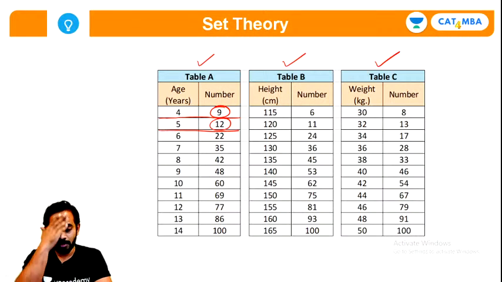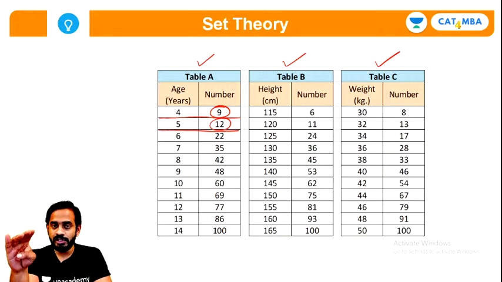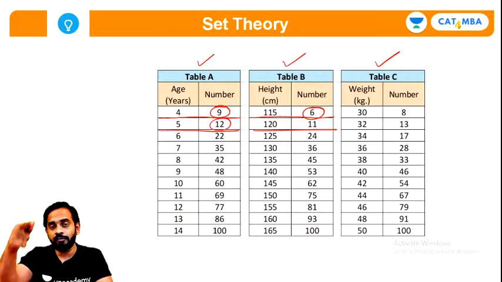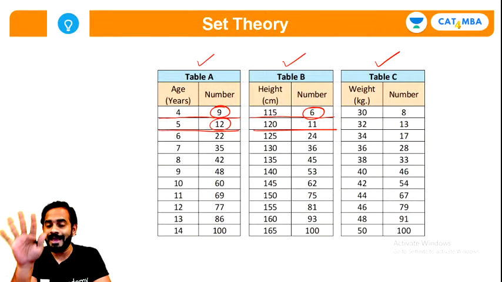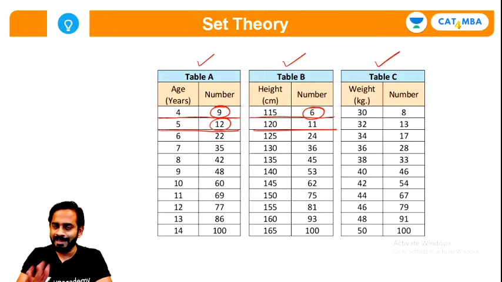Does it mean like this? The meaning will be जिनका एज 4 years है, 4 years और less, तब तक total there are 9 children, and just above that till 5 years there are only 3 children extra. I hope you are able to understand this part. There are 3 children extra. Similarly, हाइट की बात करेंगे तो 115 सेंटीमीटर तक there are 6 children, right, and 120 तक there are 11. मतलब 115 के ऊपर 120 तक there are 5 extra children. I hope you understood this part. तो इसी वे में ये तीनों हमें कॉलम दिए हैं, तीनों टेबल्स दिए हैं.